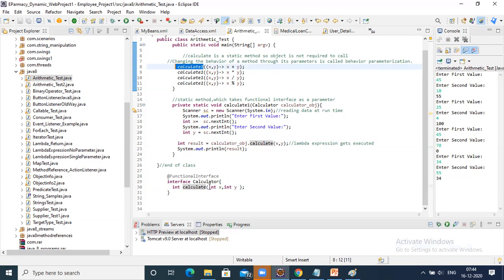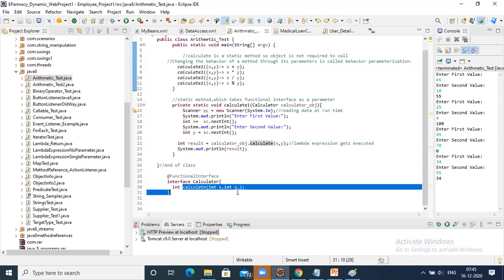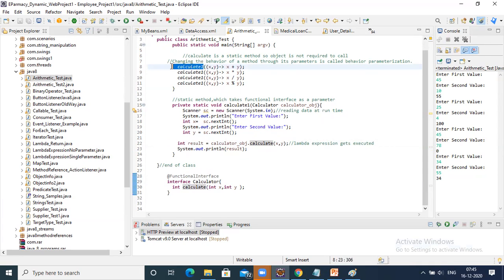The definition for calculate is provided inside calculate one instead. I got it. Yeah, you got it, right? The method definition, if you have any functional interface, now for that method definition where you